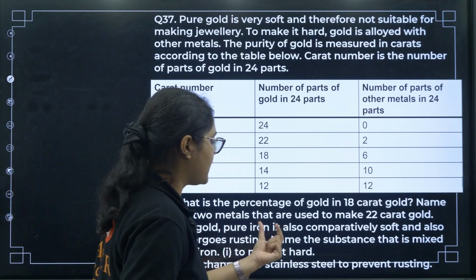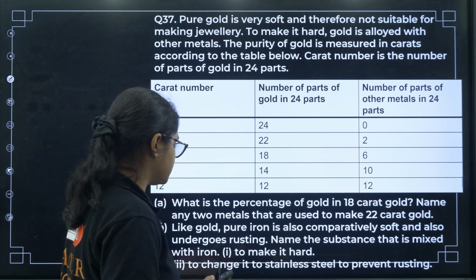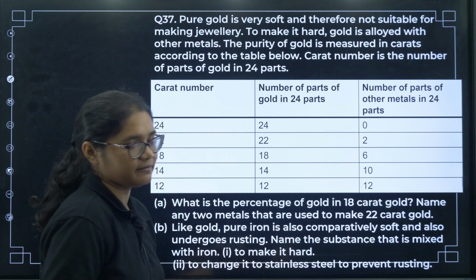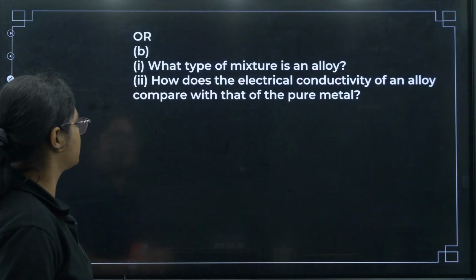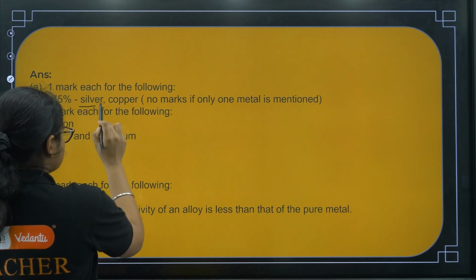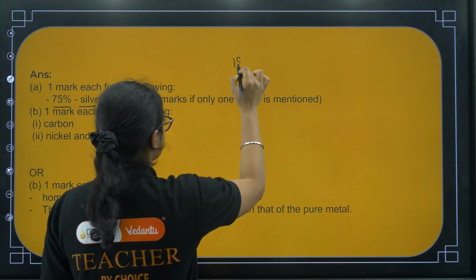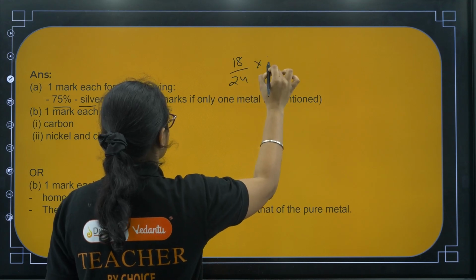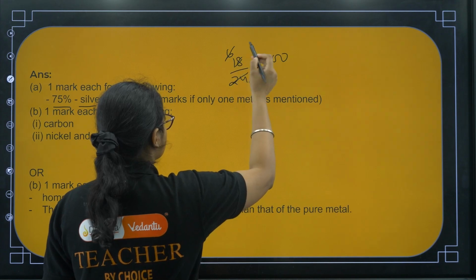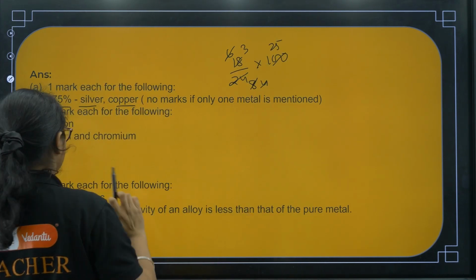Like gold, pure iron is also comparatively soft and also undergoes rusting. Name the substance that is mixed with iron to make it hard and to change it to stainless steel to prevent rusting. Okay, so this is very interesting question. So first of all, what all metals you can mix? Silver and copper. Okay, how to calculate the percentage? I told you 18 by 24 into 100. Okay, so 3 6s are 18, 3 8s are 24, then 2 3s are 6, 2 4s are 8, 25s are, and you will get 75%.